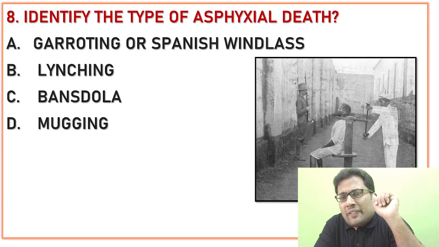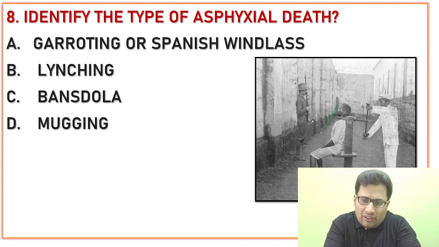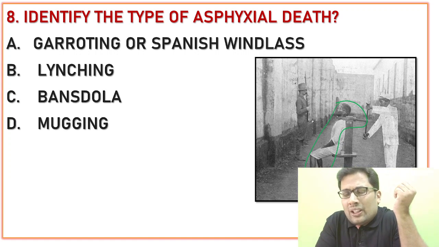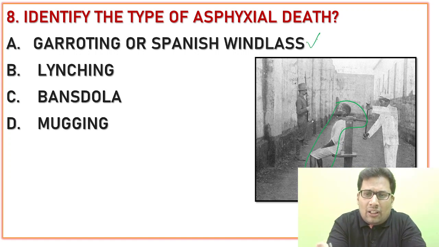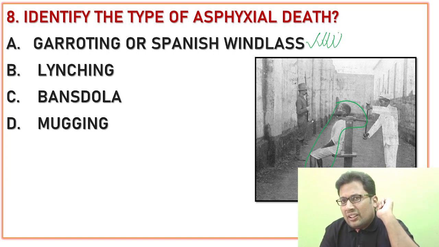Identify the type of asphyxial death. So this is a very simple question. The answer for this question, so you can see here, a metal wire is placed which is tightened from behind. There is no suspension of the body. It must be garroting or Spanish windlass. That is the correct answer.